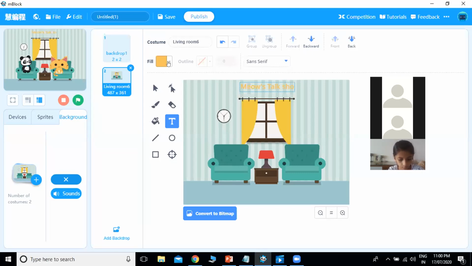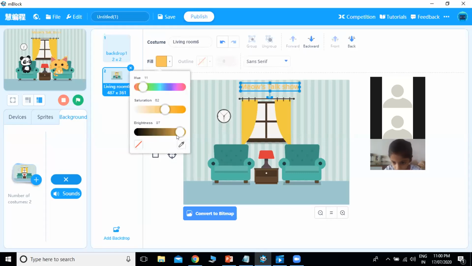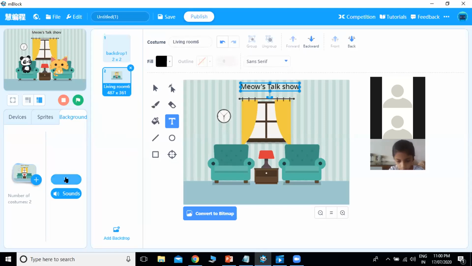Okay, so you can change the color of it. I will choose black color, and you can even set the position of it. So we are done with the background.